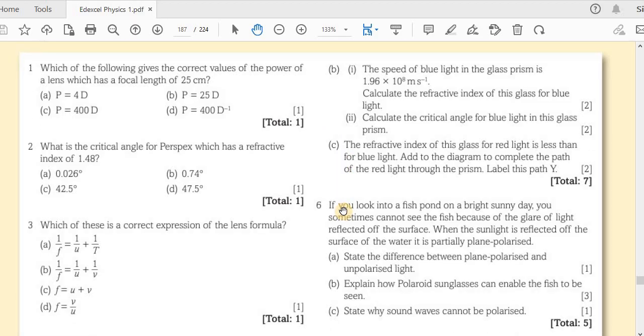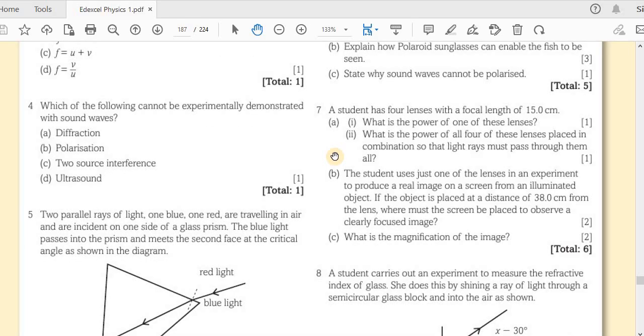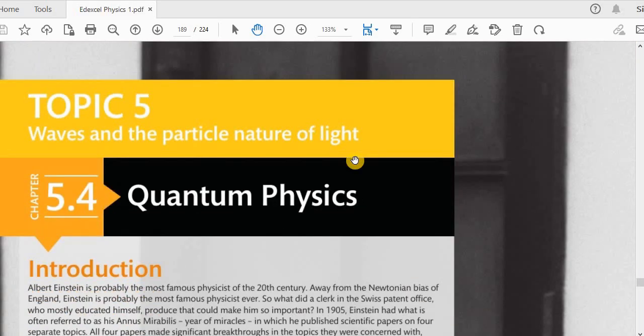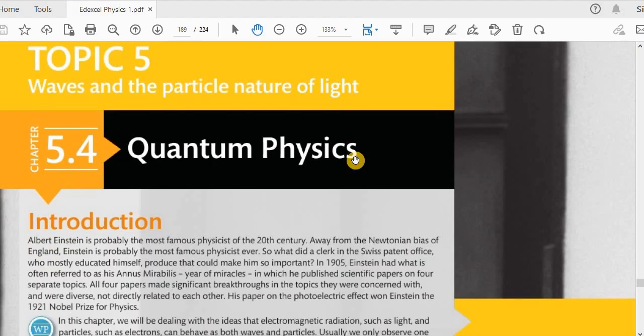Otherwise, if you go to another question without checking the answer to the previous question, that next question may be similar and you might make the same mistake. So always, after you finish one question, check the answer before you start on the next question. So that's the end of that, and we can discuss another topic in another video.